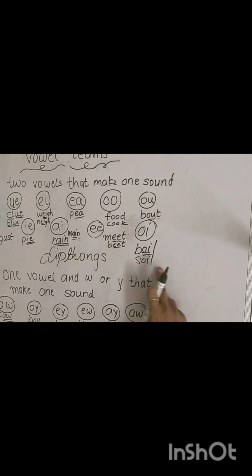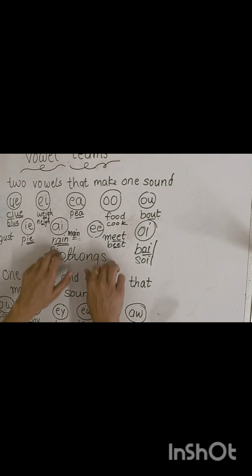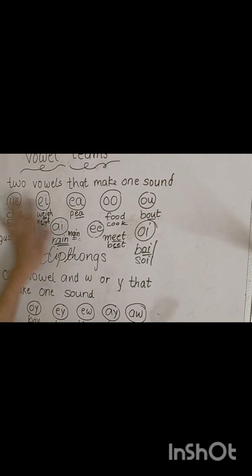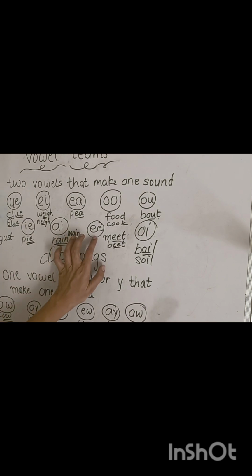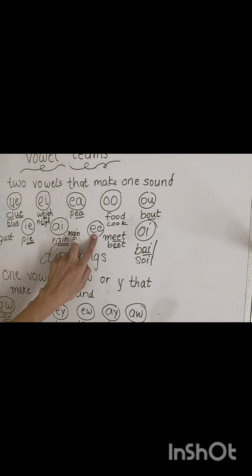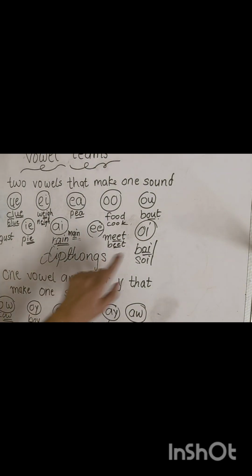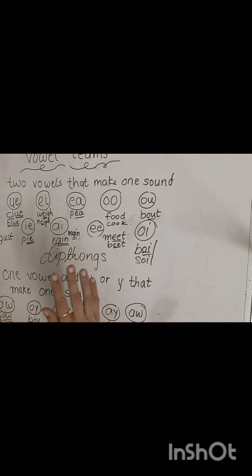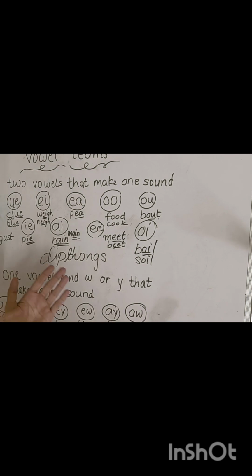So majorly for vowel teams, make sure you remember one rule: when two vowels are walking, one does the talking and the second one is silent. That is implemented here, but in the case of EI, OO and double E, it doesn't follow the rule, and even with OI. So make sure that they have other sounds also.